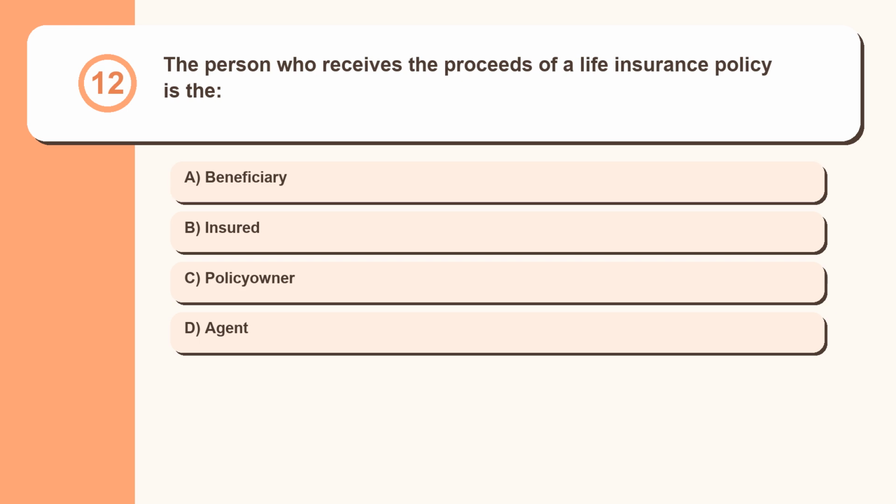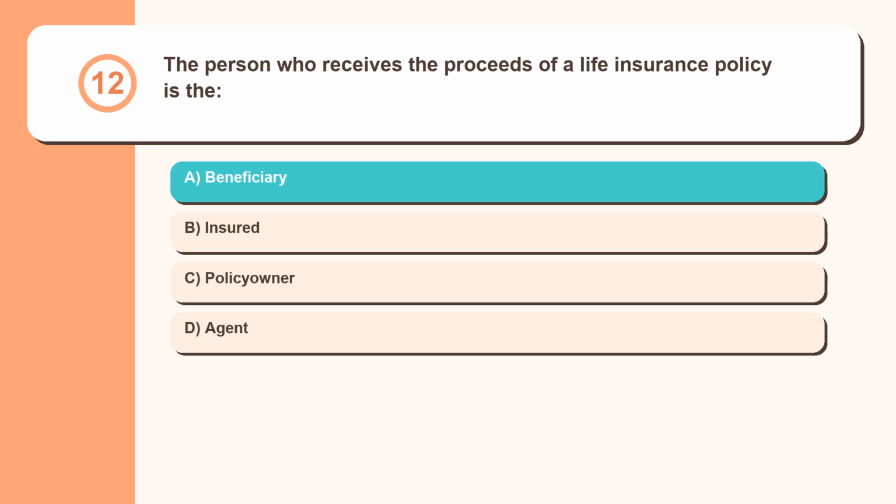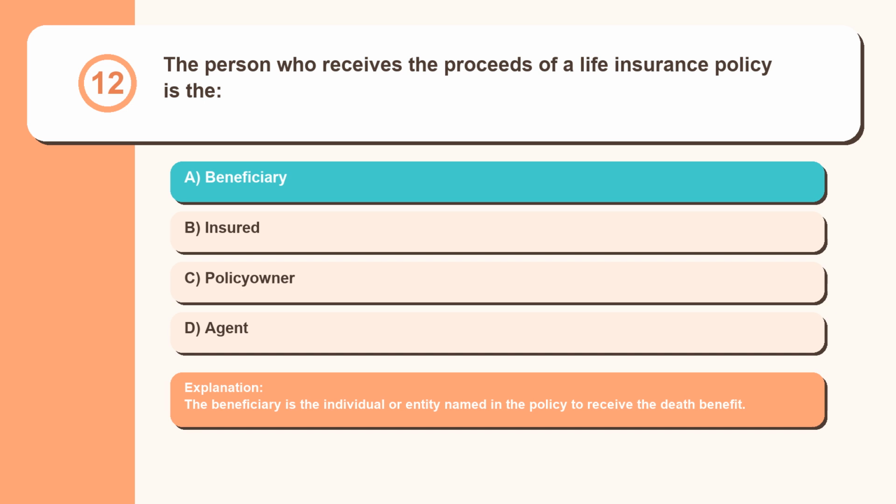Question 12. The person who receives the proceeds of a life insurance policy is the: beneficiary, insured, policy owner, agent. The beneficiary is the individual or entity named in the policy to receive the death benefit.